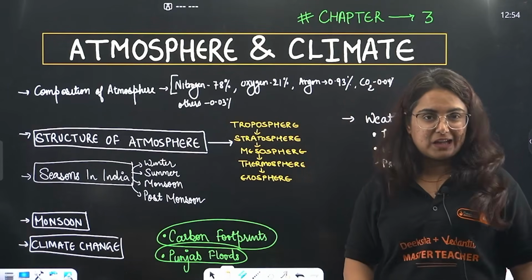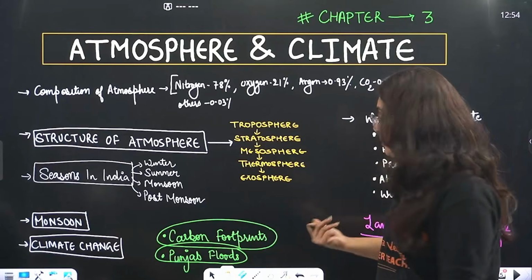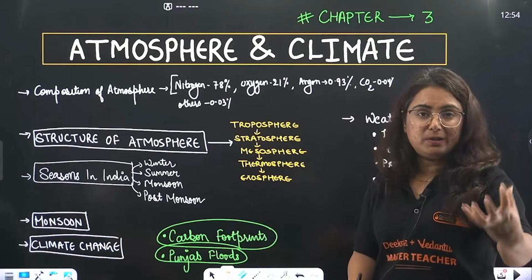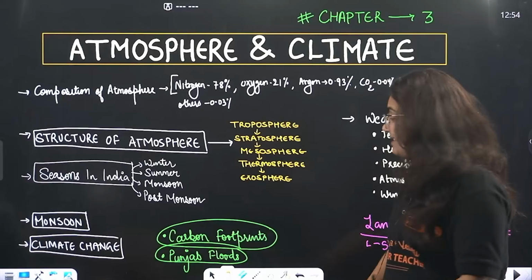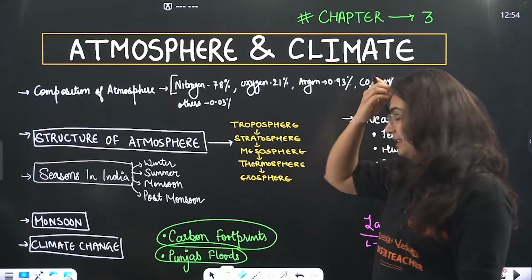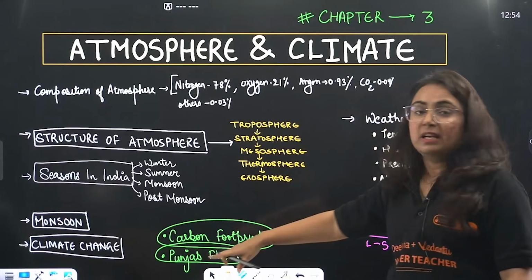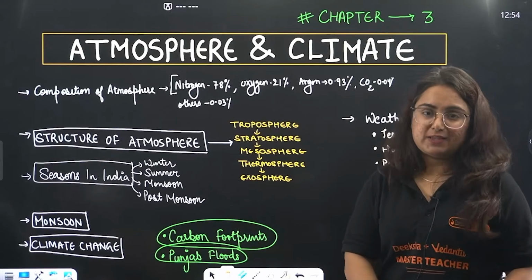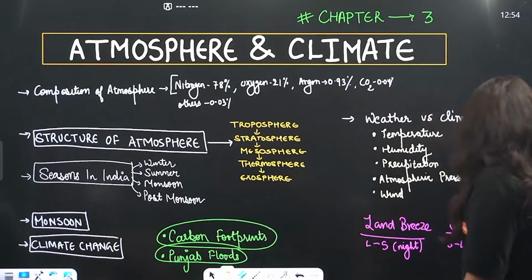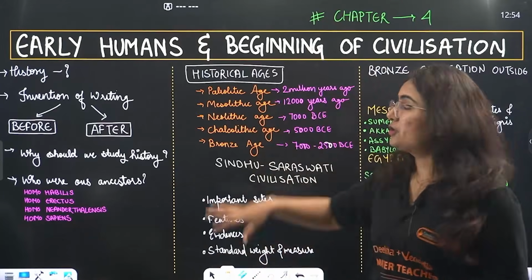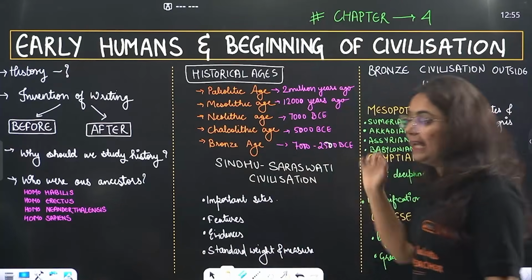There are more concepts like carbon footprints. So beta, the amount of greenhouse gases emitted in the atmosphere is calculated as carbon footprint, and there is a study provided to us related to the Punjab floods as well. Related to what, my dear students? Punjab floods as well. Moving to the next important chapter, that is 4th in number, by history.